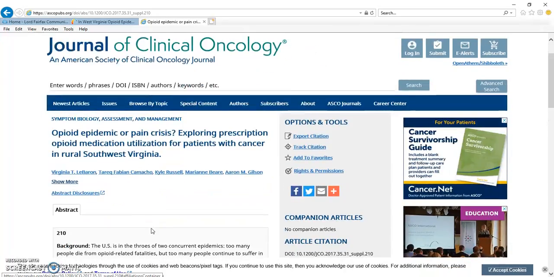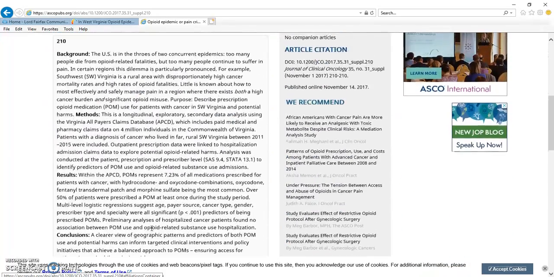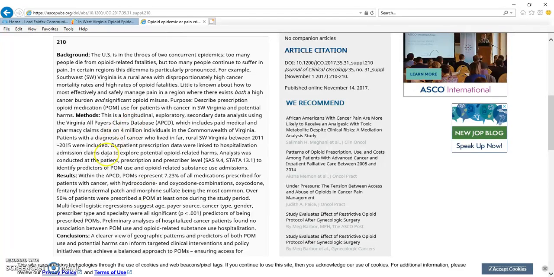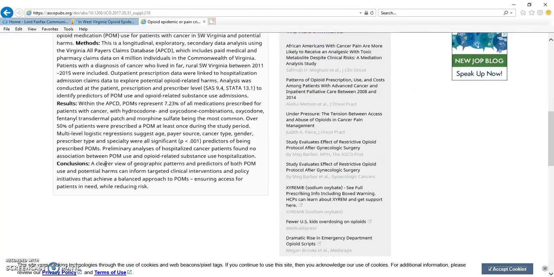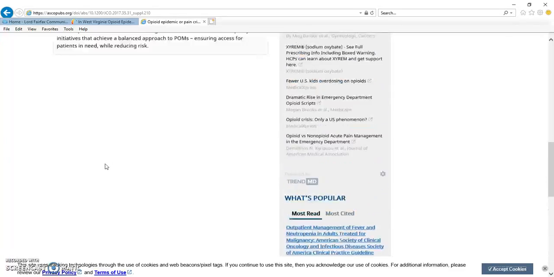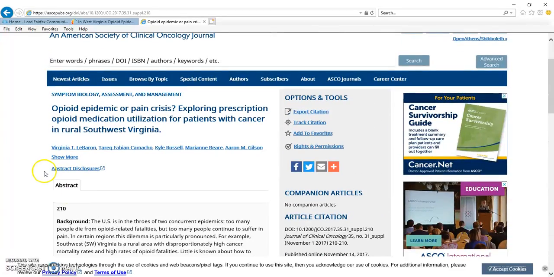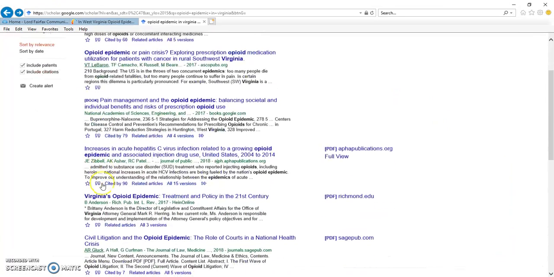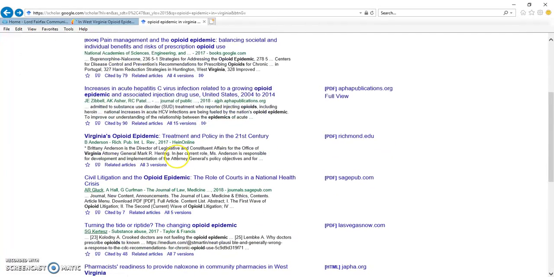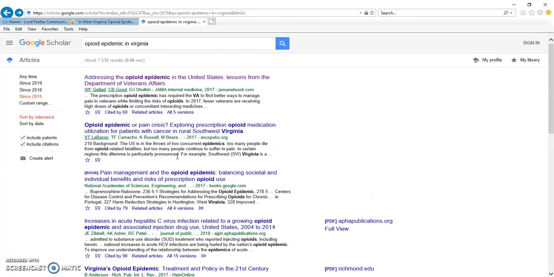I go through, find all the statistics, all the information before I even start writing the paper. So this one gives you kind of a background and abstract of what they are talking about, but not much information, I find. See, it's just an abstract, so I would not use this one either. So if I'm not finding too much information on Google Scholar, I try to narrow my search. So I was just going to do opioid epidemic, but I could change it to doing marijuana.